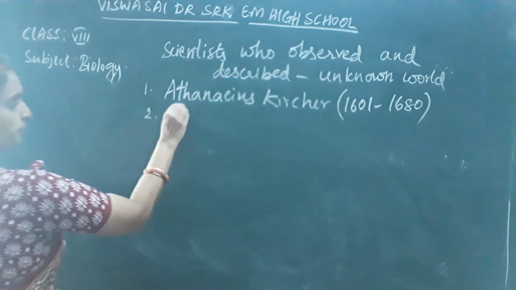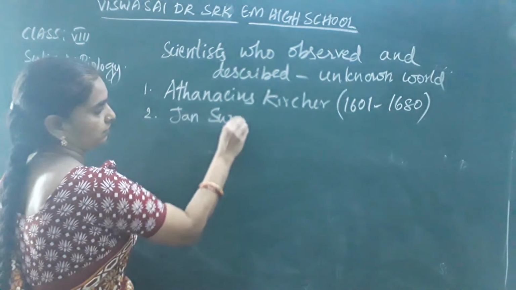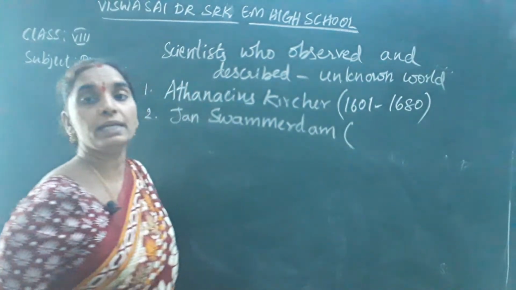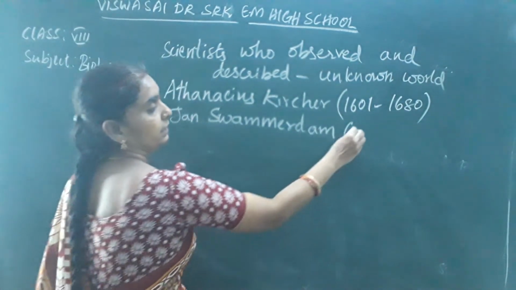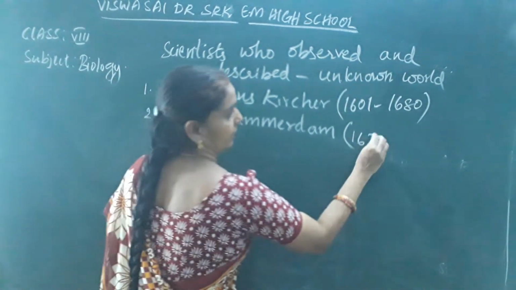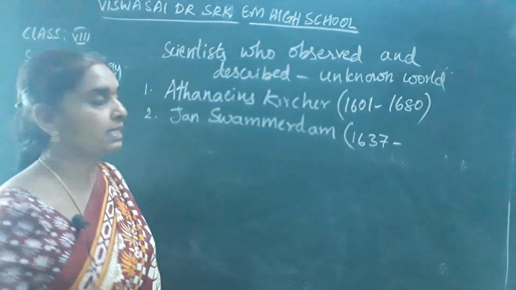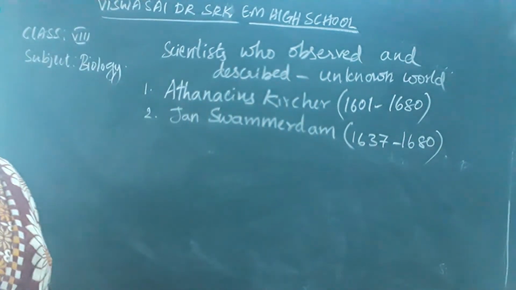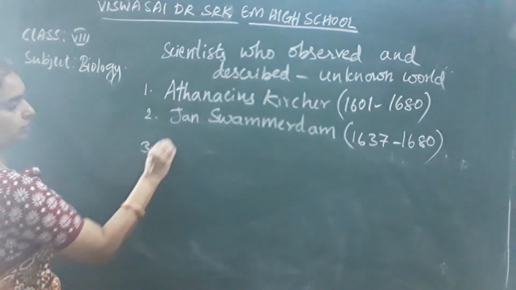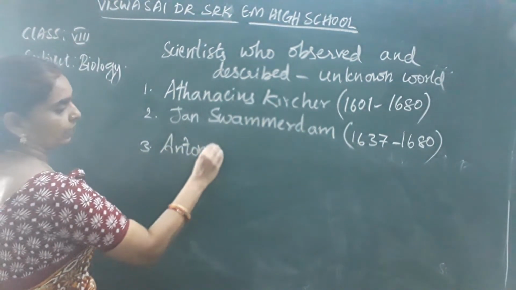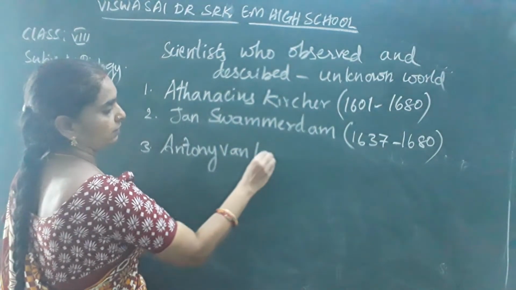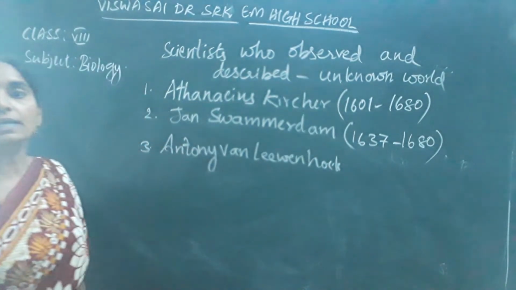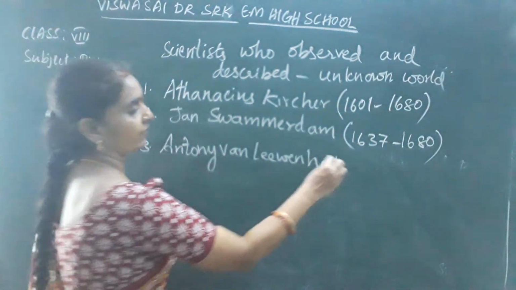Jan Swammerdam, whose life period was between 1637 to 1680. And Antony van Leeuwenhoek, whose life period was between 1632 to 1723.